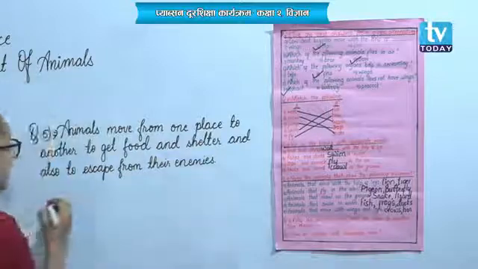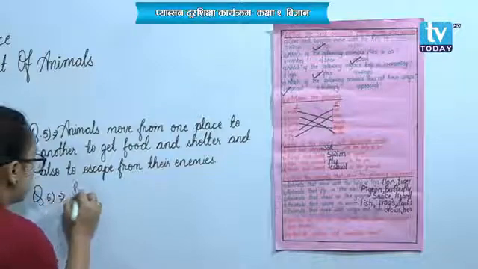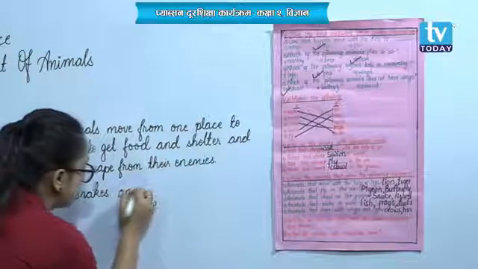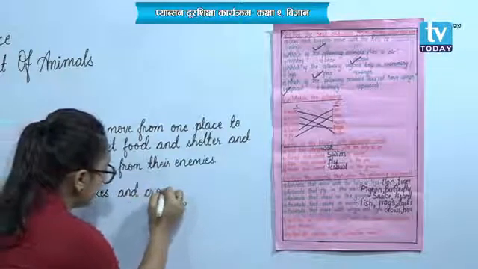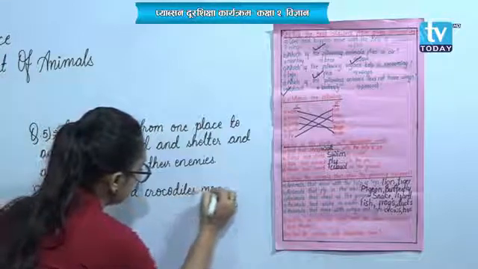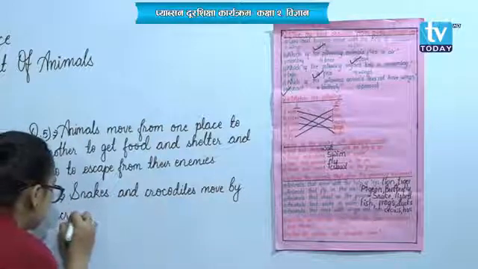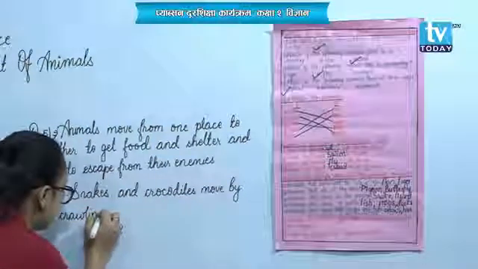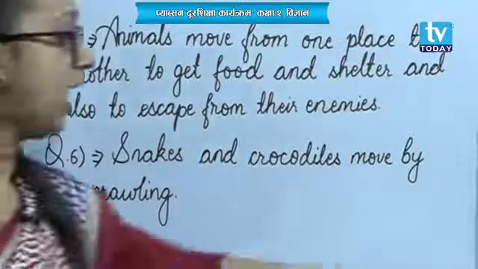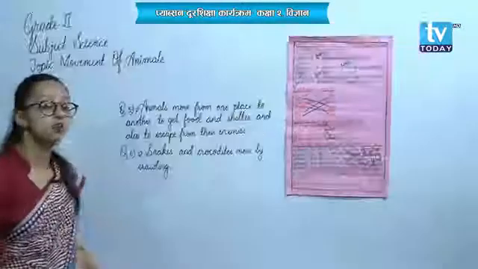So snakes and crocodiles move by crawling. Done. How do snakes and crocodiles move? Snakes and crocodiles move by crawling.